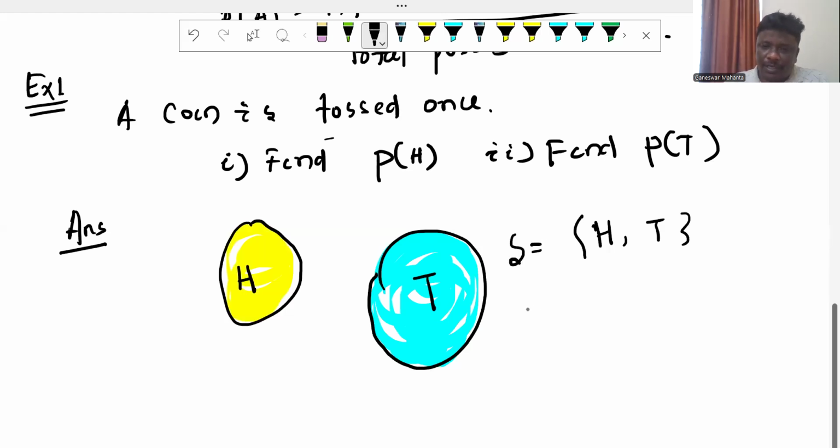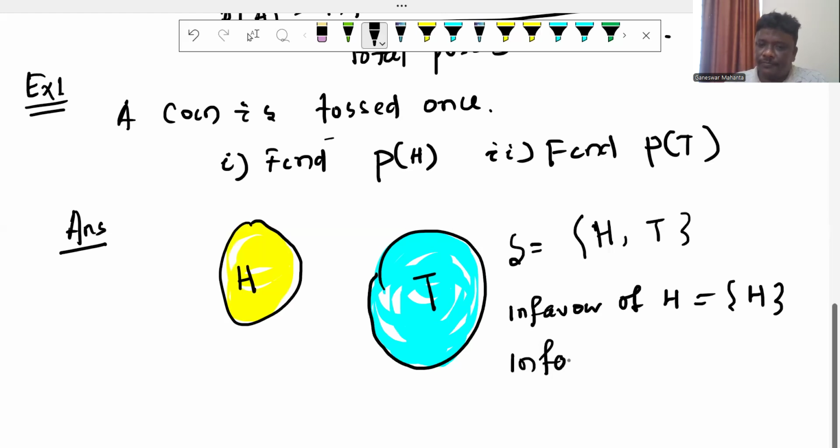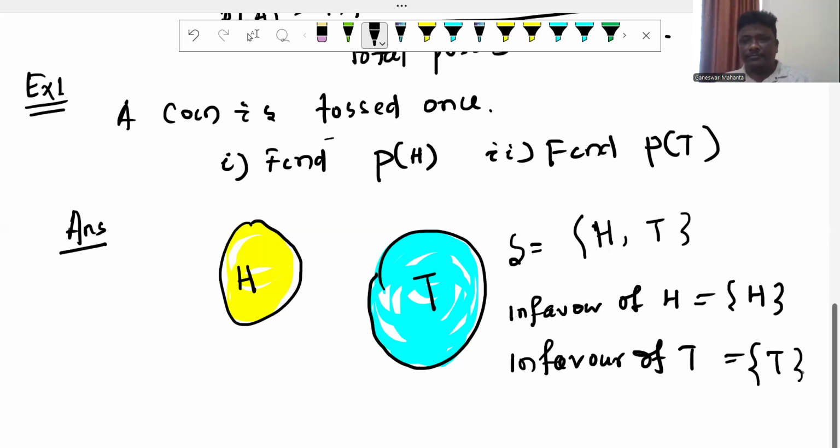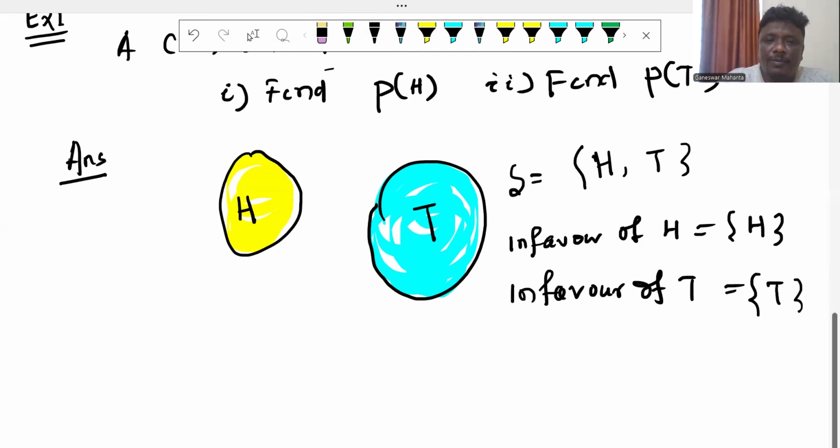In favor of head, only one head is present here. In favor of tail, one tail is present here. We need to find the probability of head.